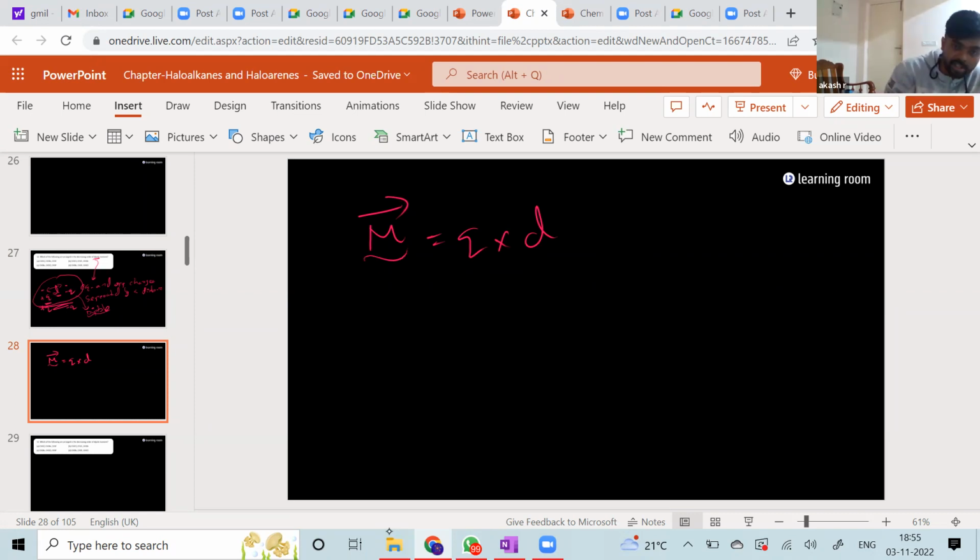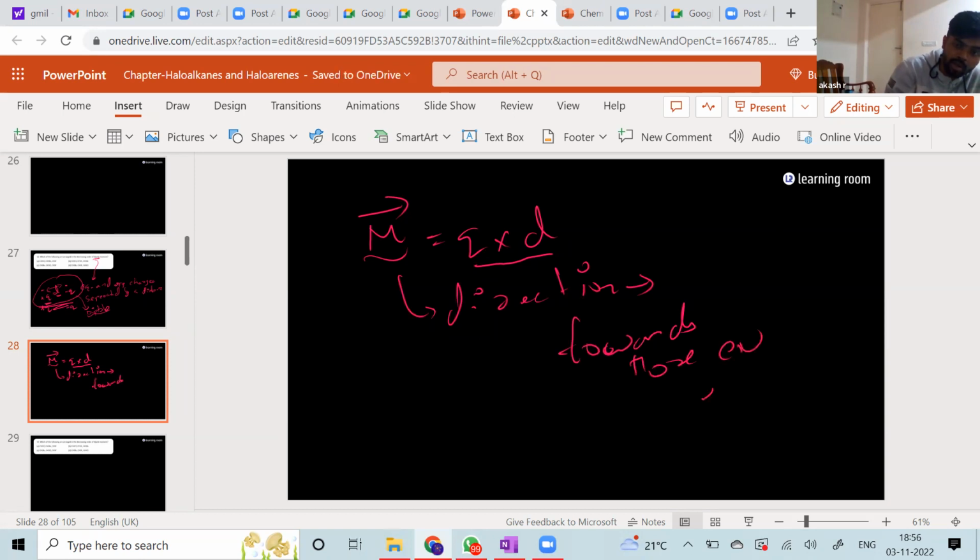Now, what should be the direction? We said it's a vector, so definitely this is the magnitude. What should be the direction is again the question. Now, the direction is towards the more electronegative element.